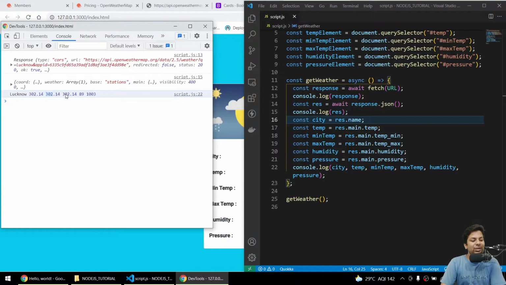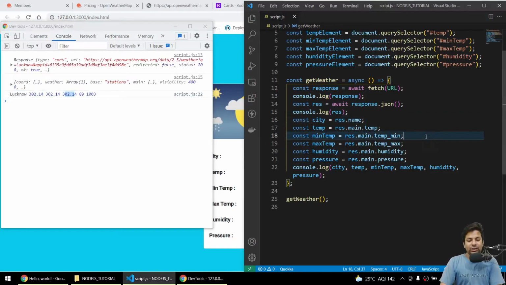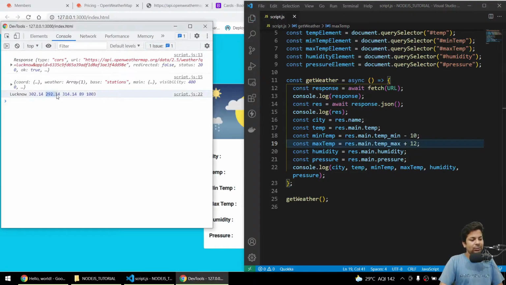Minimum and max temperature are the same, I mean they must be sending the current temperature, whatever it is. So we'll do minus 10 and plus 12, so we can show they are minimum and maximum temperature. Now it's much better. Minimum 292, maximum 314, and current is 302. That's looking much better.